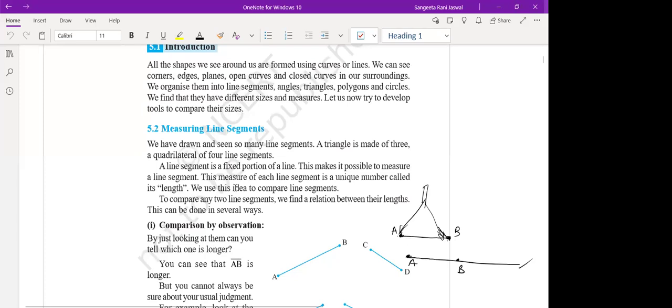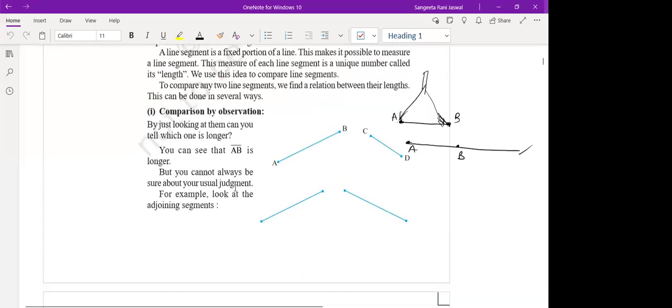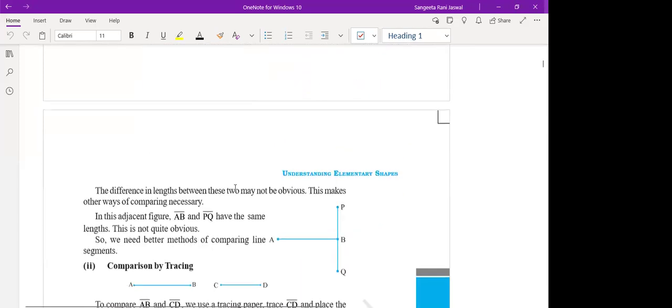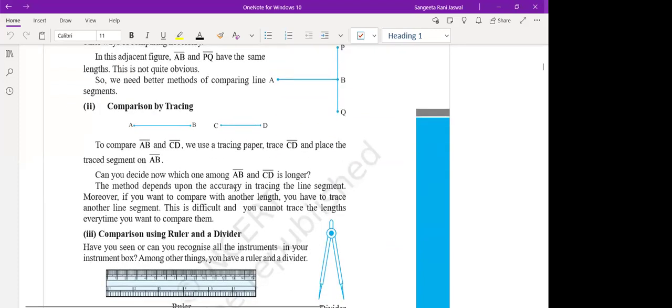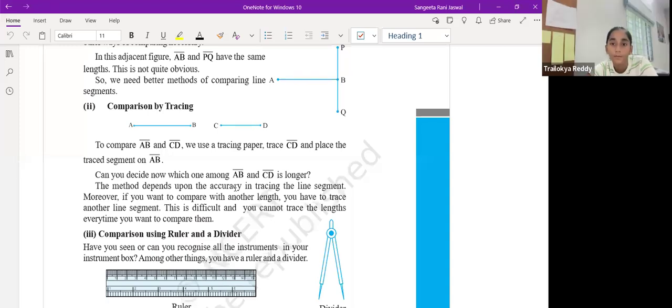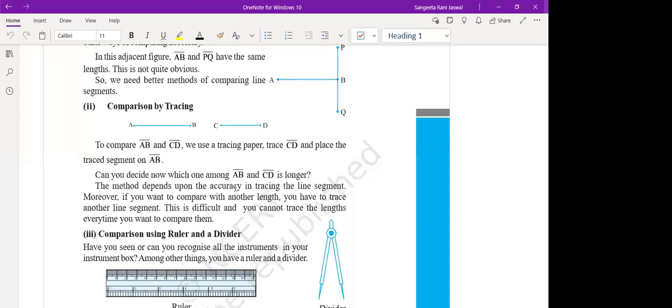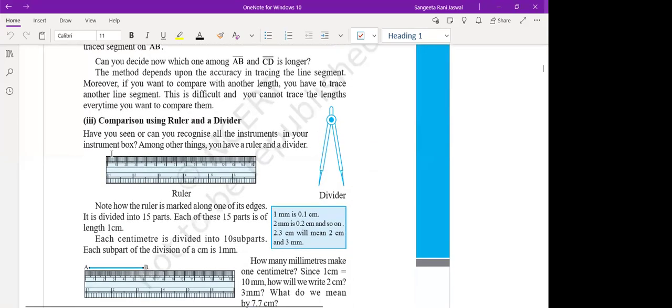Now, measuring a line segment. See, how do we measure a line segment? With a scale? If I ask you to measure some line, you will definitely do it with a scale, no? Or is there any other thing you can use? Ma'am, a divider. Yes, that's a divider also. But very commonly you use a ruler. The divider you rarely use.